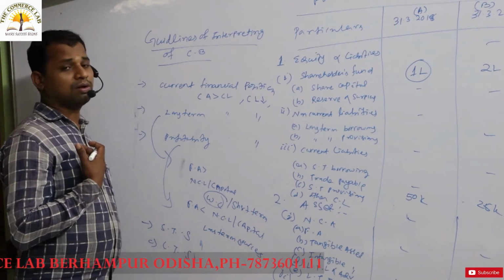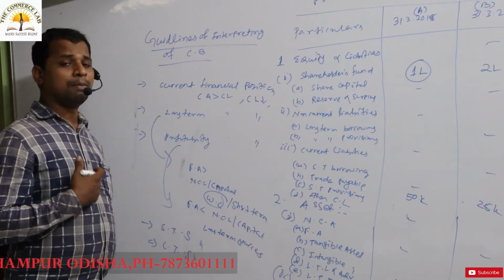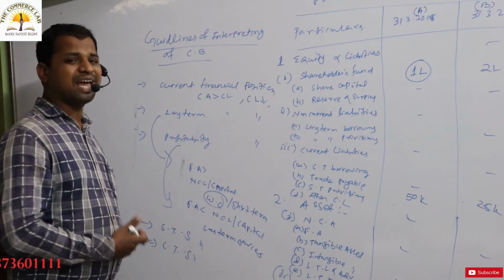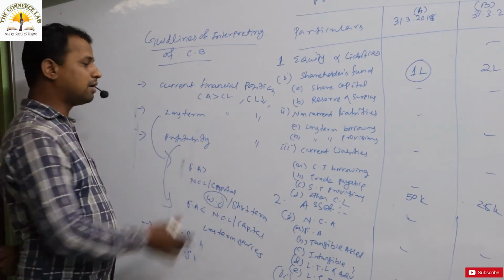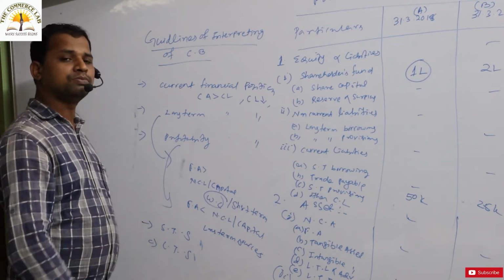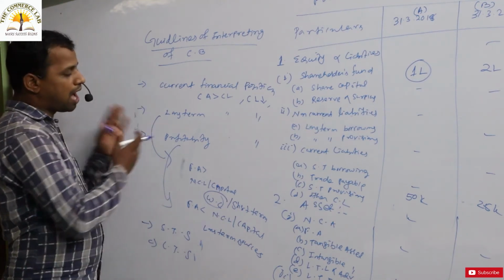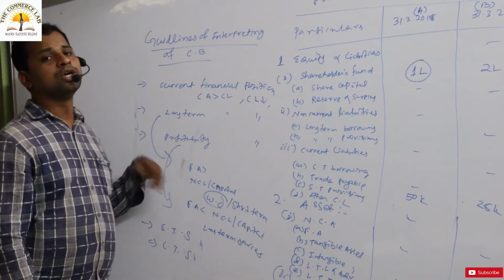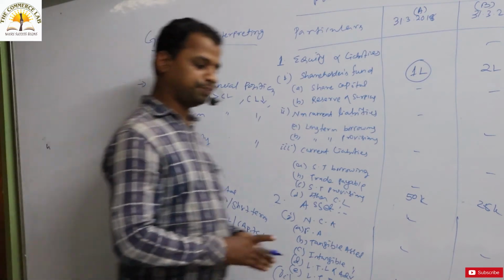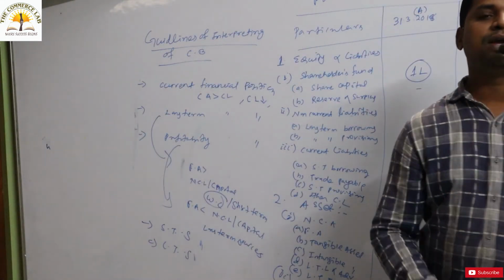As an accountant, as a particular party, you have to take decisions from the balance sheet by interpreting those results on the basis of the current financial position, long term financial position, and profitability position. You have to use these to interpret the result of the comparative balance sheet. So this is the format we have prepared.